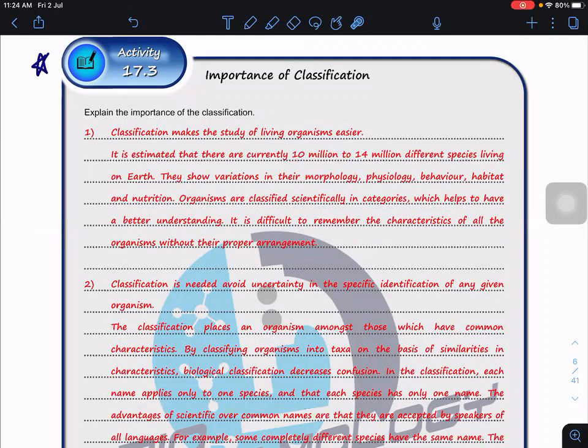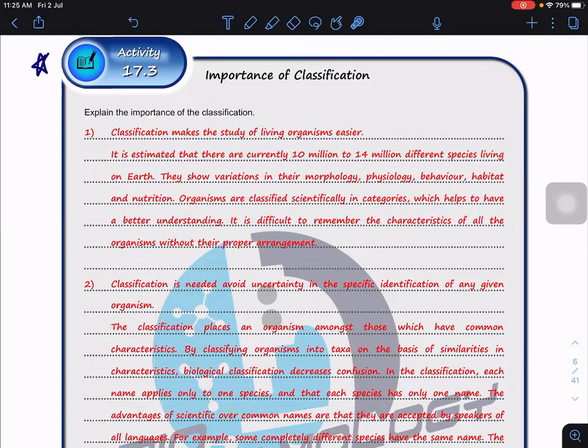For example, bacteria show variation in their morphology, physiology, behavior, habitat, and nutrition. So if we don't classify them, we won't be able to have a better understanding. And it's difficult to remember the characteristics of all organisms without their proper arrangement. Let's say I tell you I have species A and species B. You want to remember species A, tiger, and species B, let's say, the cat. If we don't classify them under the same group or taxon, in this case, for example, eukaryotic cells.